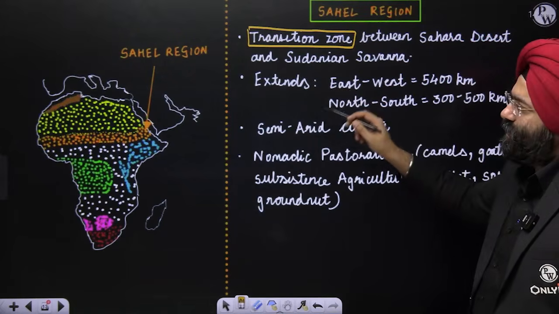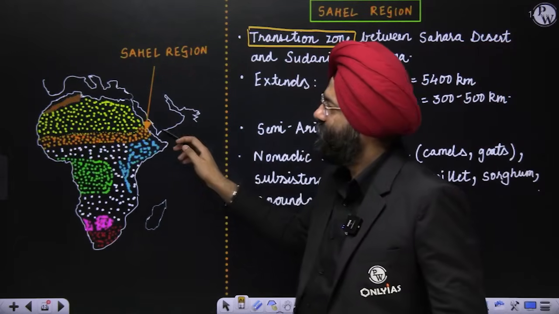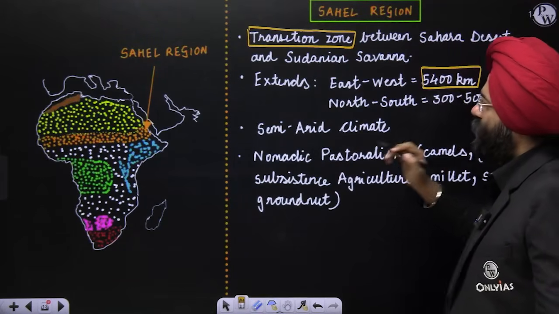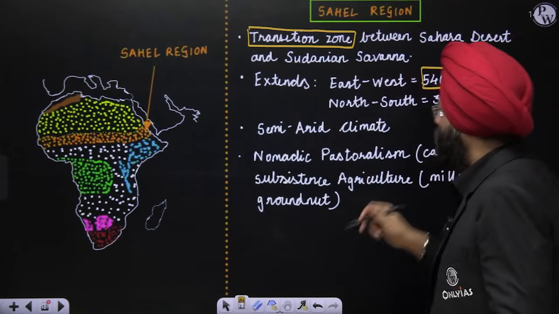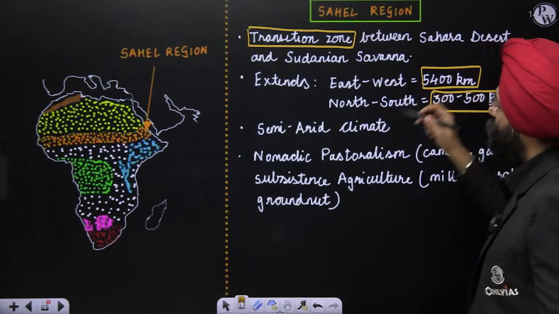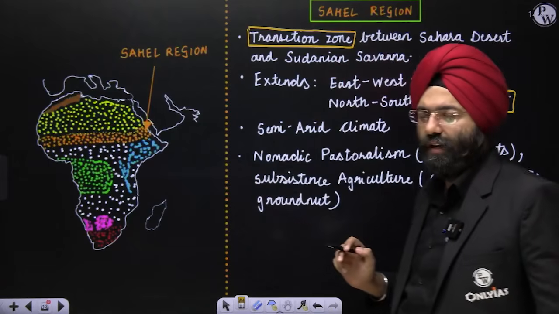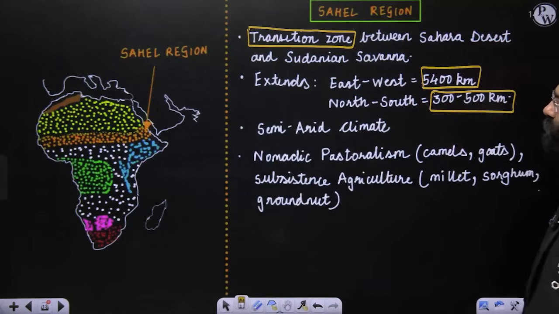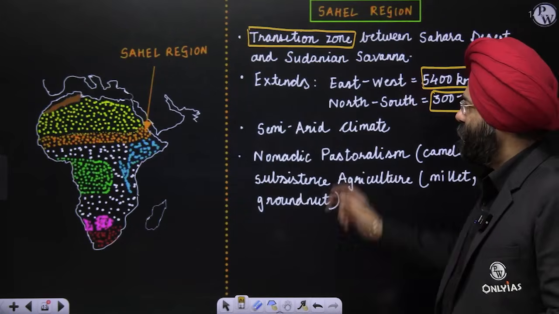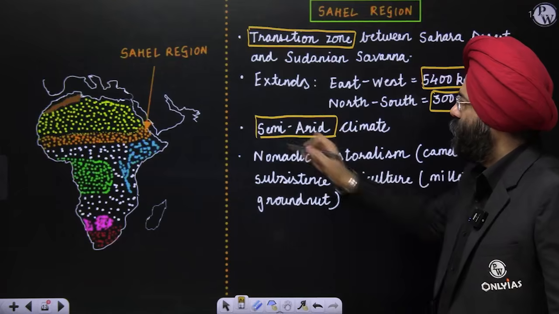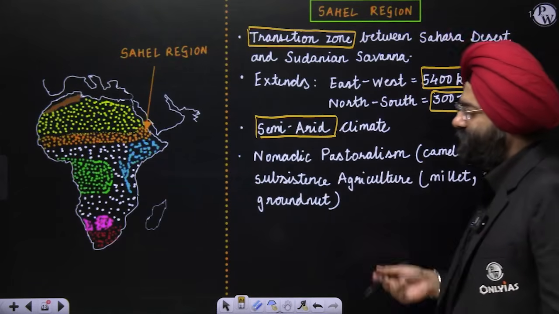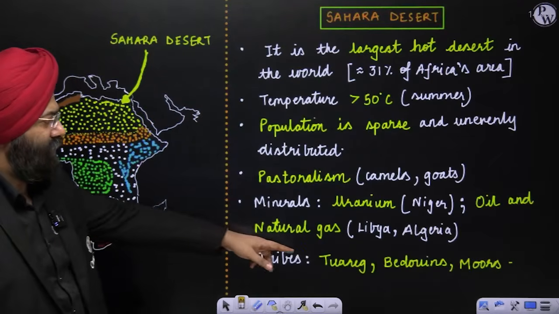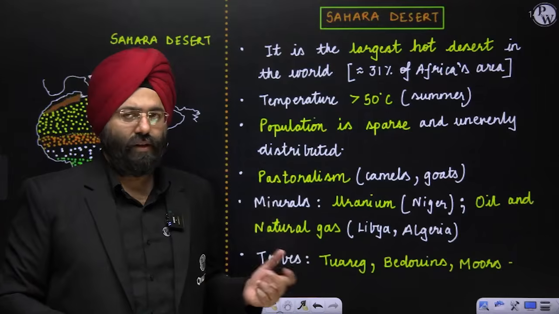Now, it extends from east to west, because it's a long distance over here, close to 5,400 kilometers. From north to south, there are certain variations, but approximately 300 to 500 kilometers is the north-south extent. Clear? North to south, 300 to 500. From this end to this end, you have 5,400 kilometers. The semi-arid climate is present over here. Now, nomadic pastoralism is practiced here, with camels and goats. So all the tribes which you see in the Sahara Desert, to a certain extent, are also present over here, which you can see from the fact that the Tuareg, Bedouins and Moors are also present here.